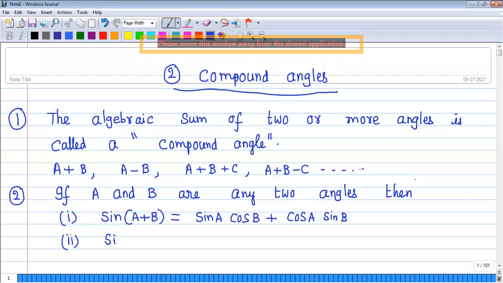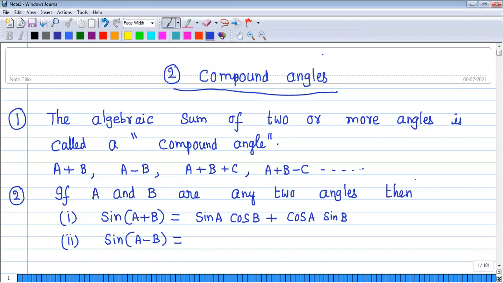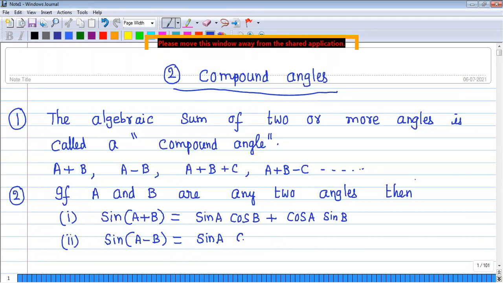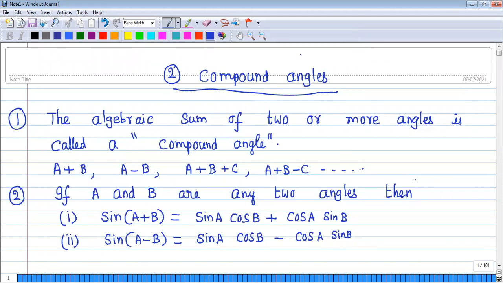Now what is sin of A minus B? Simply, it's a pattern. Same terms, but instead of the plus sign you get a minus sign. So you can write like this: sin A cos B minus cos A sin B. These two just differ by the plus or minus sign. That's all. Okay, shall I move to the next page?